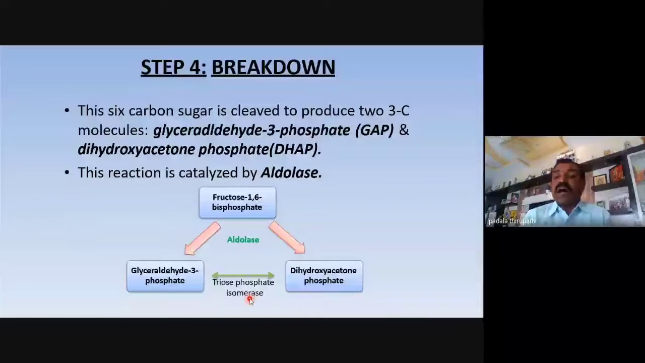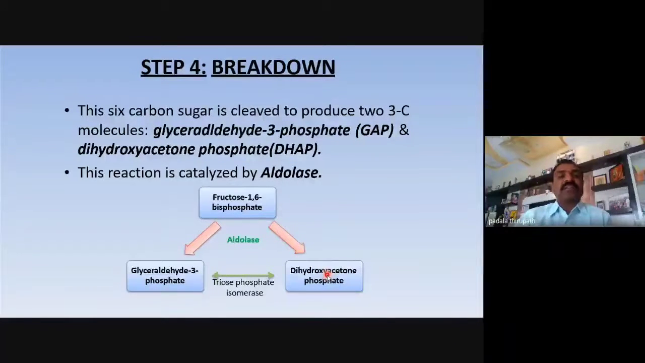So the two trioses are glyceraldehyde 3-phosphate, that is GAP, and dihydroxyacetone phosphate, DHAP. So one is glyceraldehyde 3-phosphate and the other one is dihydroxyacetone phosphate. The enzyme is aldolase. In the cleavage step, in the presence of the aldolase enzyme, fructose 1,6-bisphosphate is going to be cleaved into two trioses. One is glyceraldehyde 3-phosphate, the second one is dihydroxyacetone phosphate.